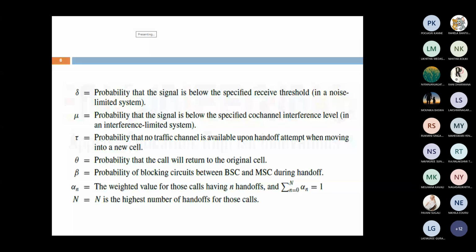Next, beta. Beta is the probability of blocking of circuits between BSC and MSC during handoff. That is blocking of circuits whenever a handoff occurs between BSC and MSC. Next, alpha n. Alpha n is the weighted value of those calls having n handoffs. The summation of alpha n over n handoffs is equal to 1. Next, capital N. Capital N is the highest number of handoffs for those calls. Suppose we are making a call and we move from one cell to another cell. The number of cells we move through is also the number of handoffs that take place. This is about capital N.